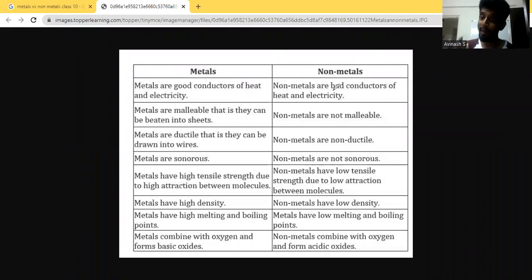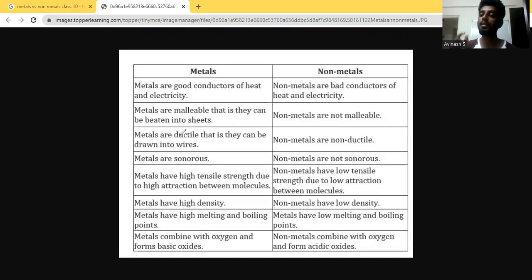Likewise, the plates that we eat on, sometimes we eat with a metal plate, and that's also the property called malleability, or malleable. And non-metals are non-malleable, which means they cannot be beaten into thin sheets. So this is something that we need to understand.